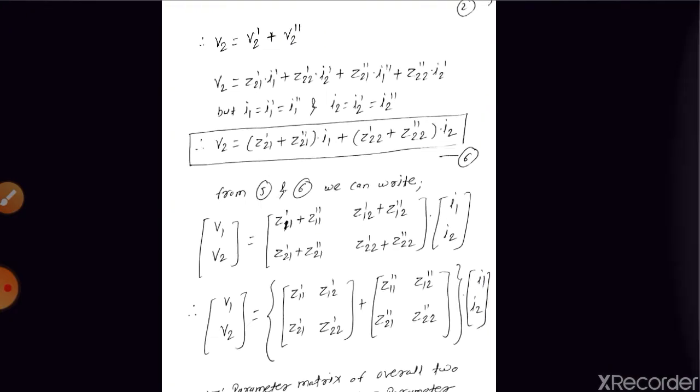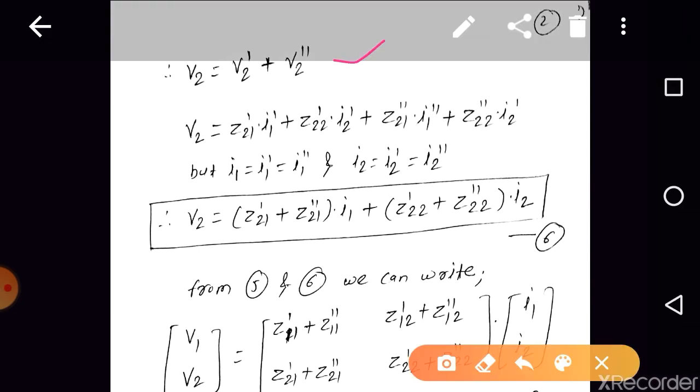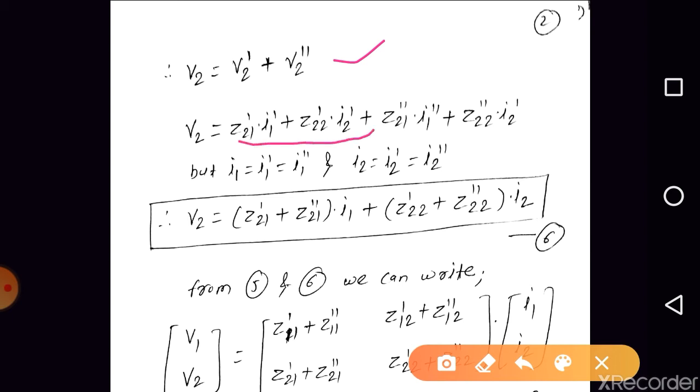V2 is equal to V2 dash plus V2 double dash, right? Again, can we replace V2 dash with equation 2 and V2 double dash with equation 4? Yes, so we can write V2 in terms of equation 2 and equation 4. But again, can we replace I1 dash and I1 double dash with I1, and I2 dash and I2 double dash with I2? Yes. So further replacing and taking I1 and I2 common, we can write V2 is equal to Z21 dash plus Z21 double dash into I1 plus Z22 dash plus Z22 double dash into I2.